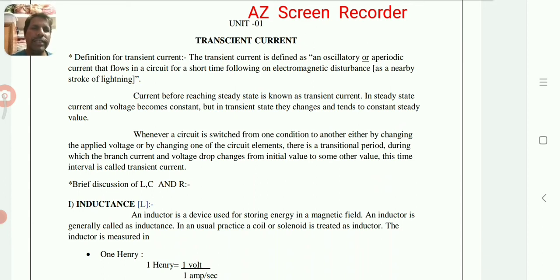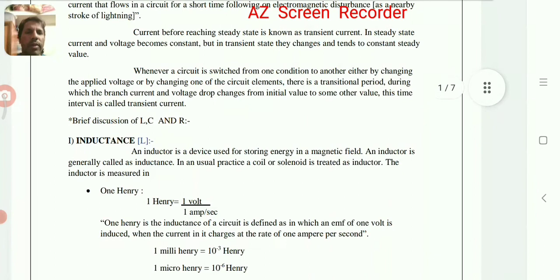We have to study this transient current, how it changes the current and voltage in the given circuit. We will see that. Before that, we have to know the basic components or basic devices of electronics, that is inductor, capacitor, and resistor. You already know them, but once again we have to recall those things.